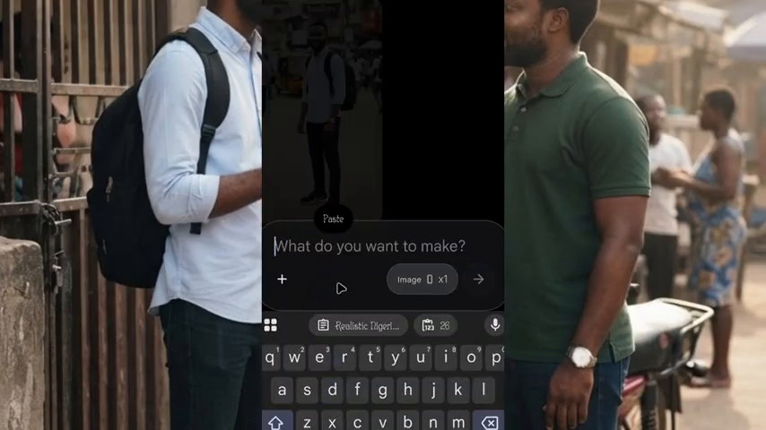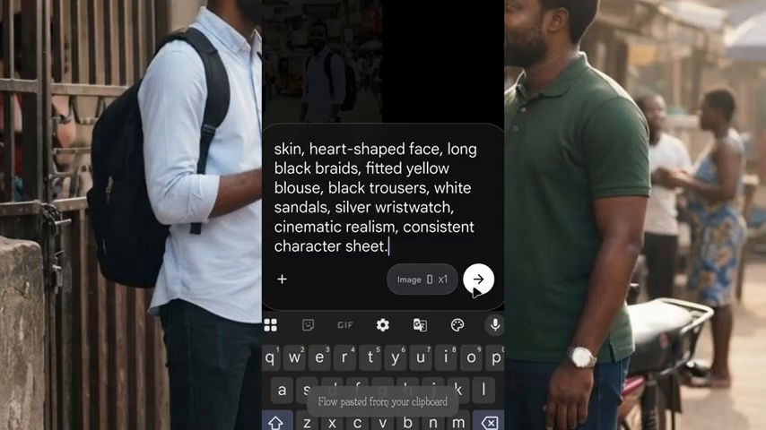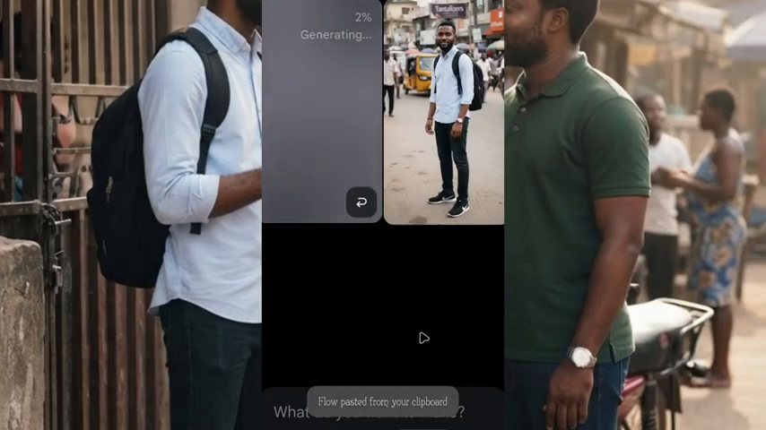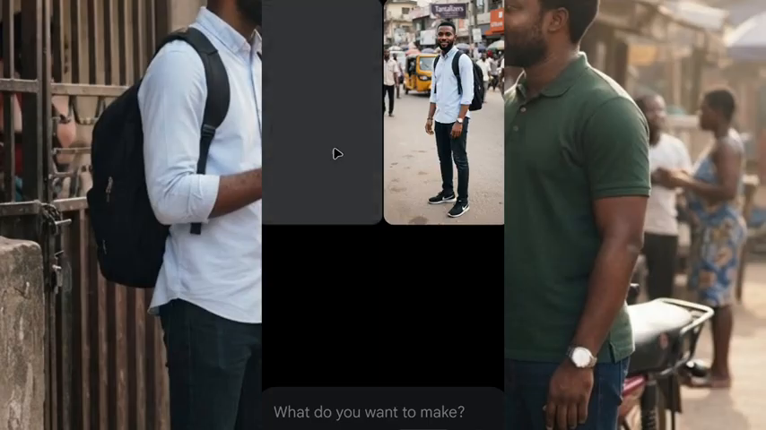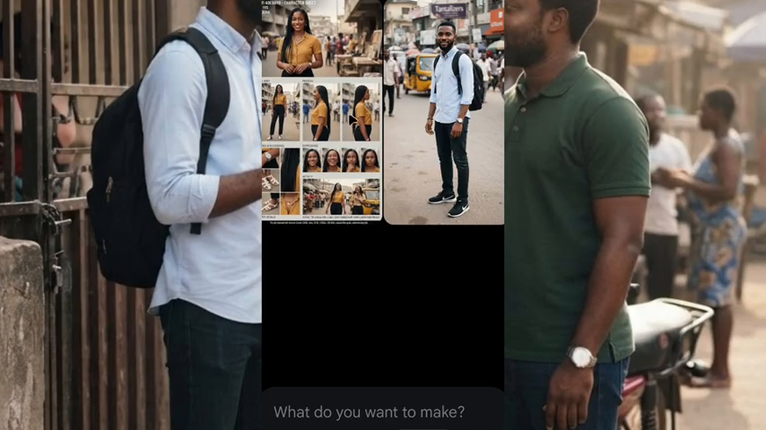You paste it here. After you paste it, you click on generate. After you click on generate, it's going to also generate the image of Ada. It's generating the image of Ada right now. So let's allow it to complete. Now, after generating, this is the image of Ada.